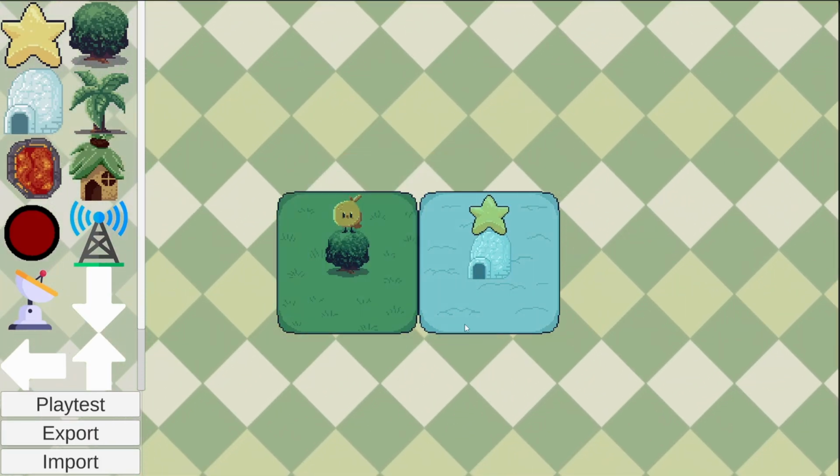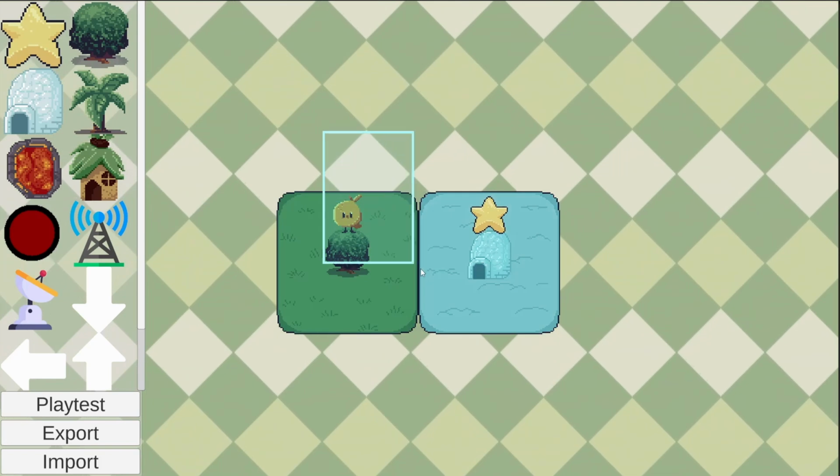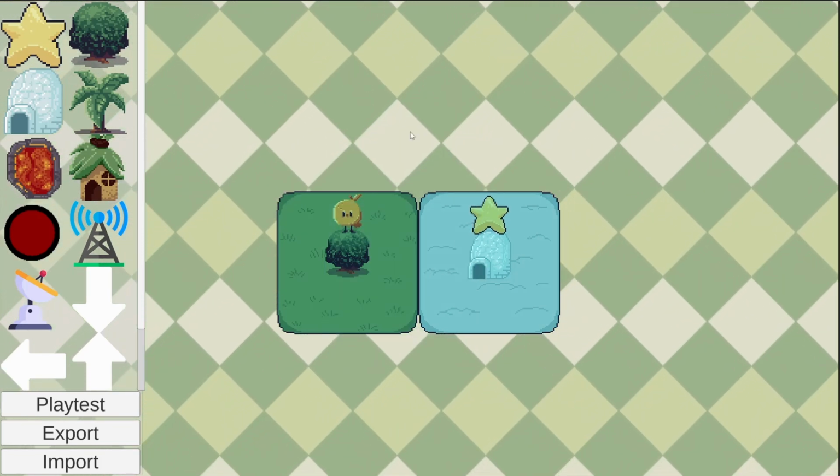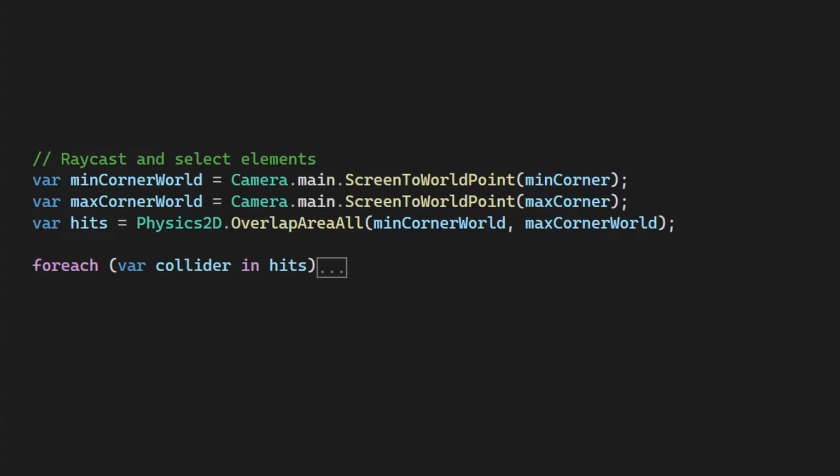What was even more painful was doing the selection box. Let me show you why. So in Unity, I have Physics2D.OverlapAreaAll. All this takes is 2 positions, and it's gonna return me all the colliders in that area, and then I can go over them and I can do stuff with them.